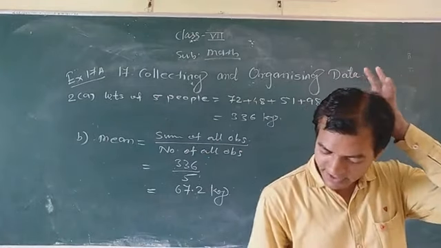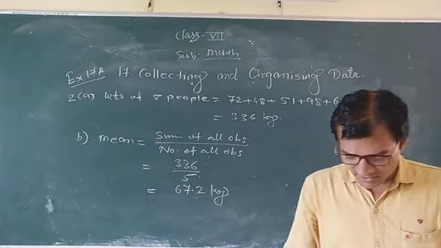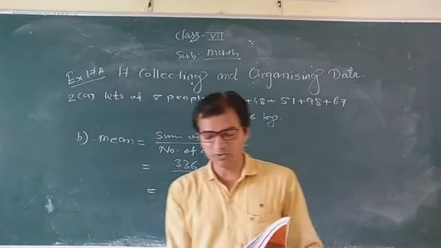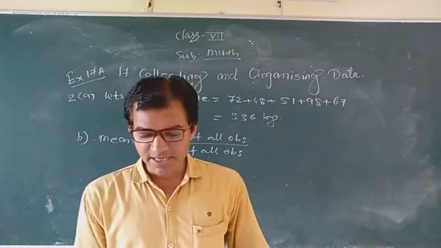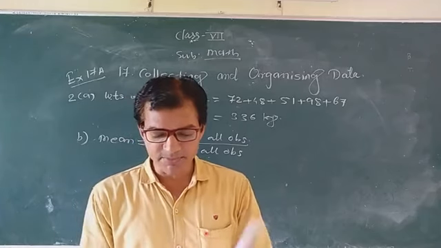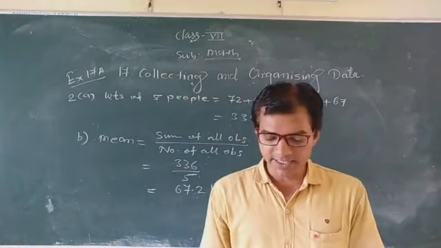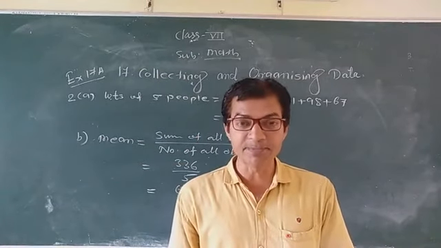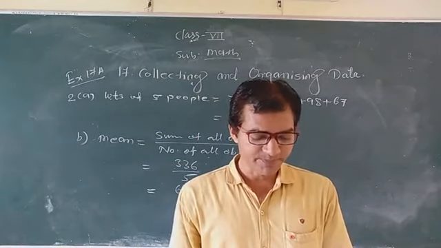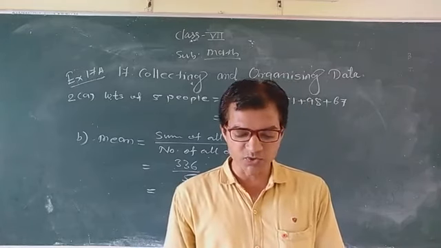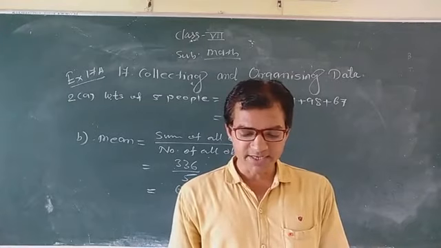Now the next one, question number 4. The table below shows the maximum daytime temperature of Delhi in degrees Celsius during the first 15 days of January. What is the temperature of the typical day during these 2 weeks? That is, find the mode.